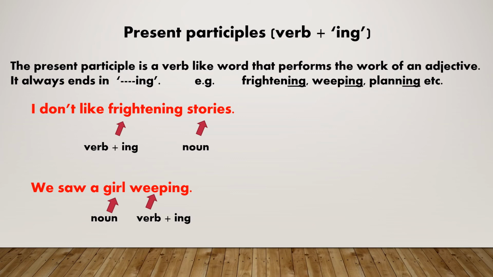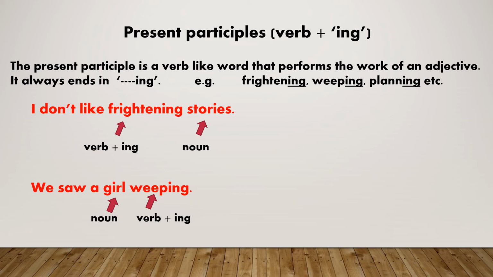Present participles. Verb plus ing. The present participle is a verb-like word that performs the work of an adjective. It always ends in ing. For example, frightening, weeping, planning, etc. I don't like frightening stories.